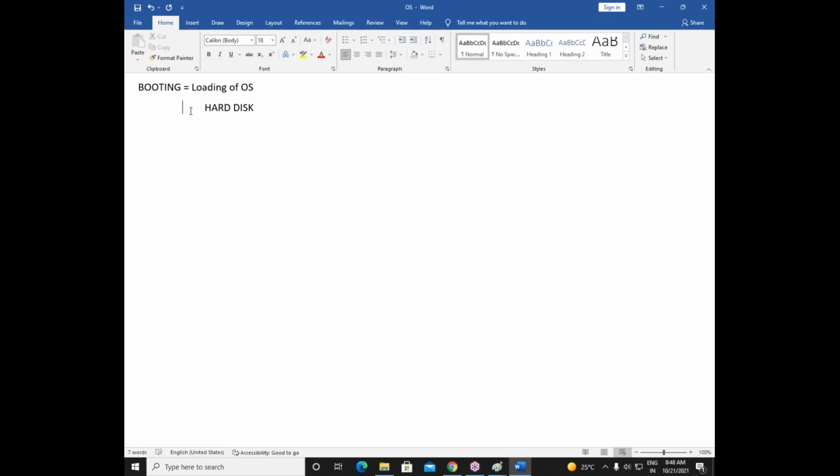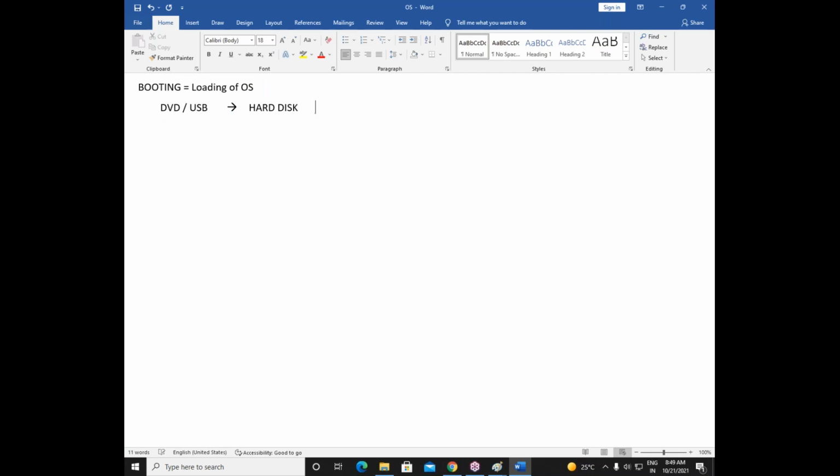Now what we have to do here is we have to take the operating system in a DVD, or we have to take the operating system in a USB. Then we have to install the operating system in hard disk. I repeat, take the operating system in a DVD, or remember I showed you the ISO image. Take the operating system in a DVD or in this USB drive and do the installation in your hard disk. Then only the operating system will go to hard disk.